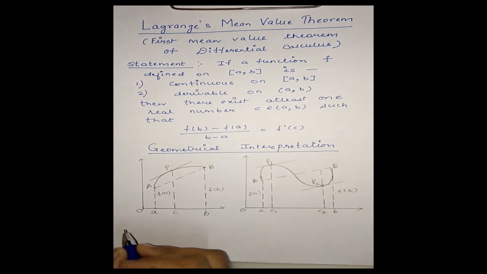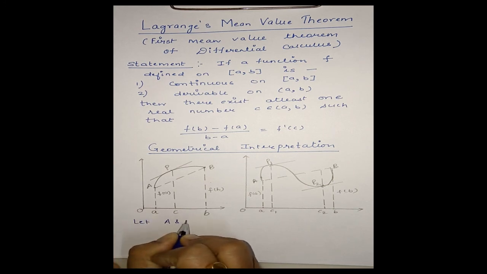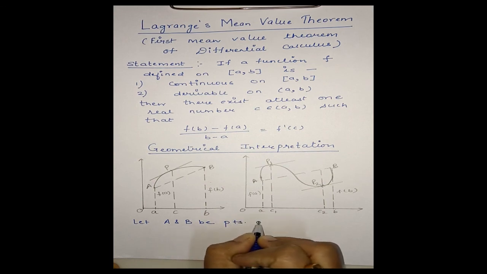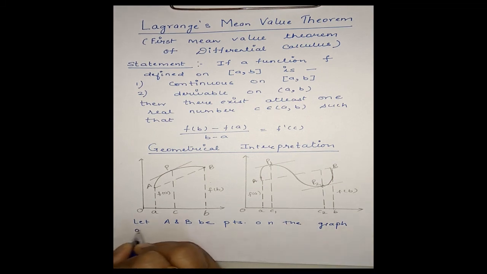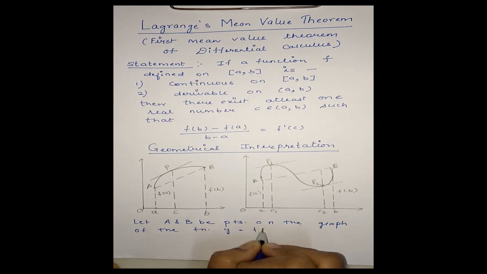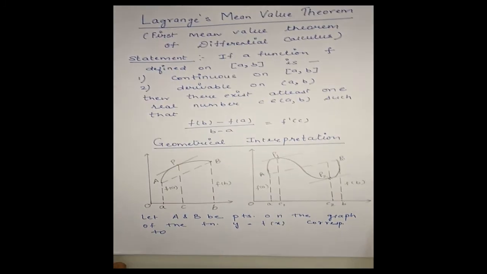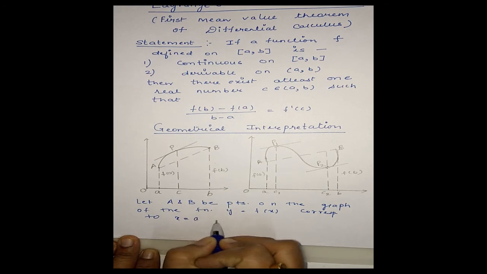First, let A and B be points on the graph of the function y is equal to f(x) corresponding to x is equal to a and x is equal to b.